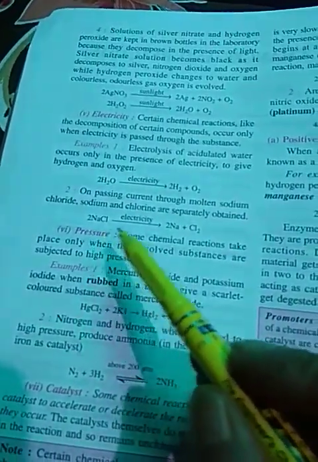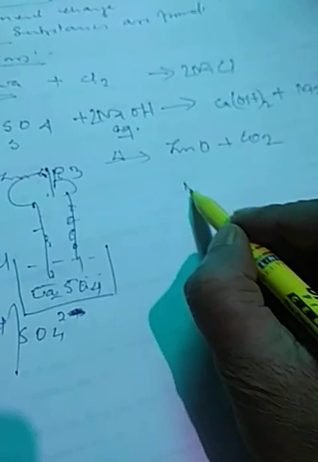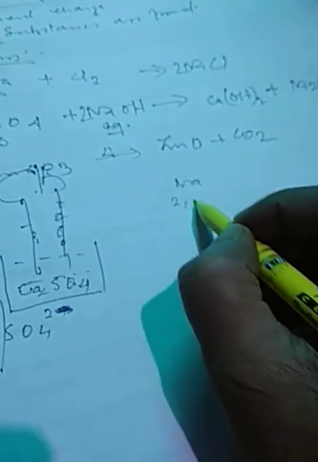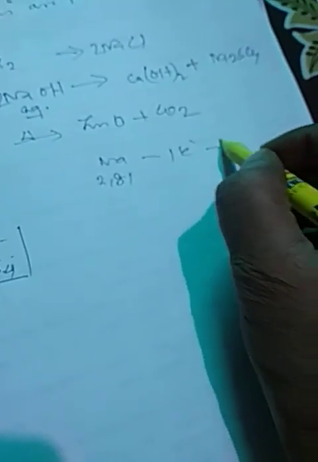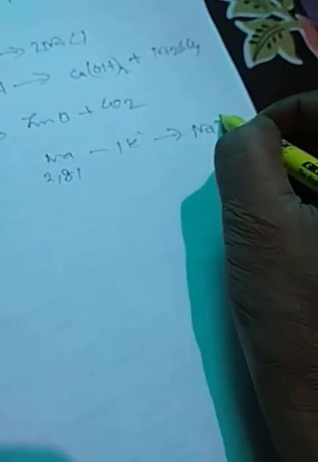In the example, it is given sodium chloride. If we take sodium chloride, how is sodium chloride formed? Sodium has configuration 2, 8, 1. After losing 1 electron, it becomes a positive ion.